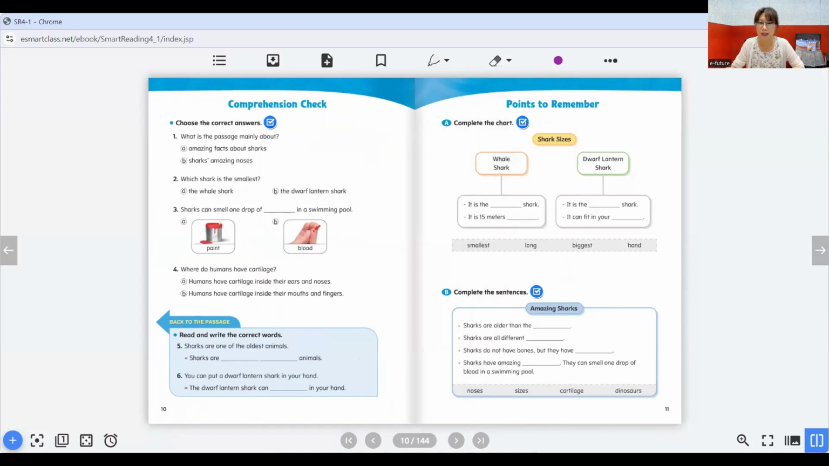And after you read, you can do the comprehension check. And there's a graphic organizer here. Remember one of the activities we talked about, a graphic organizer. So you can do the graphic organizer and you can do the summary writing. There are activities already included in the book, and also there are extra activities you can do. You can download a worksheet from our website or our platform to do more activities.